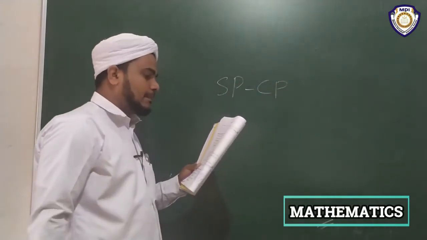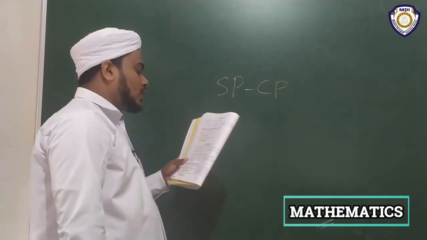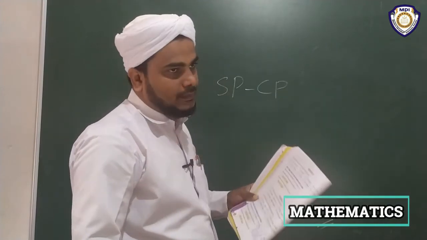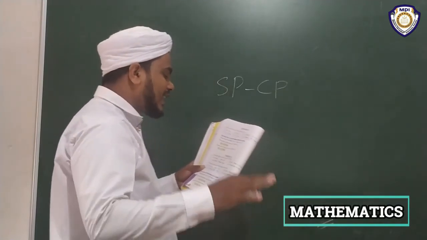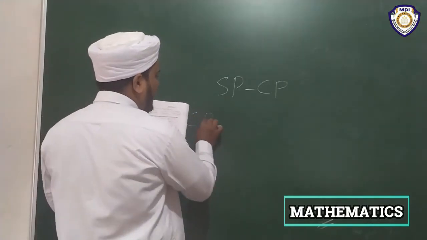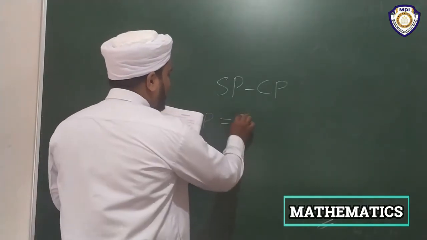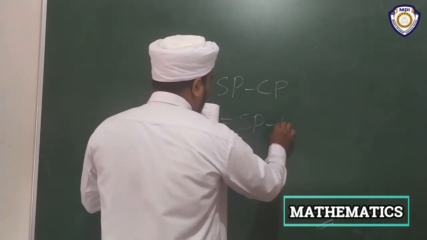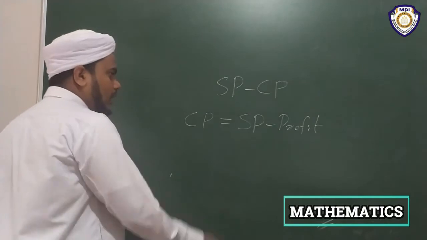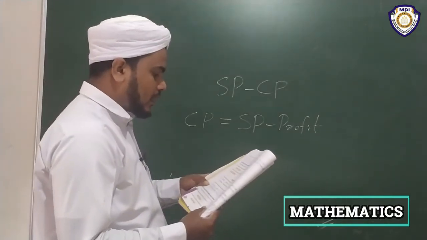If profit and SP are given, then we can find out the CP. How can you find out the CP? Yes, CP means SP minus profit. Okay.